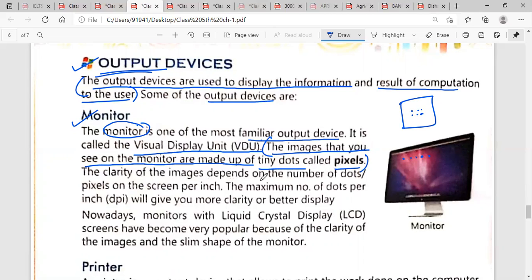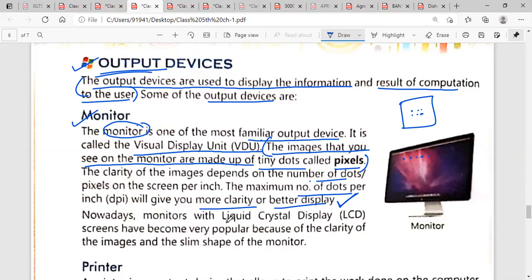The clarity of an image depends upon the number of dots. If there are so many dots, then your image will be clear. And the maximum number of dots per inch will give you more clarity or a better display. If there are more dots, then your picture will be more clear, and you can see very high clarity.